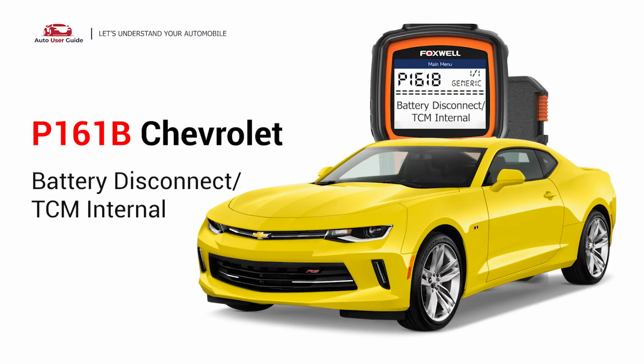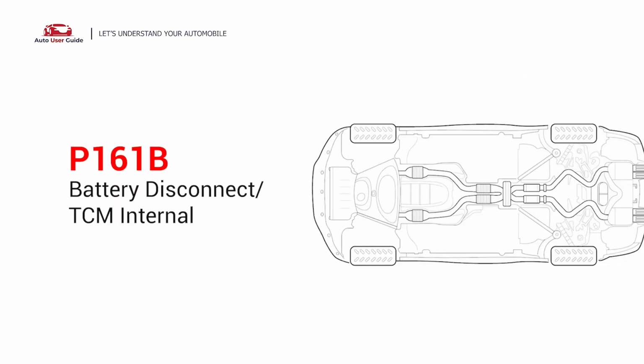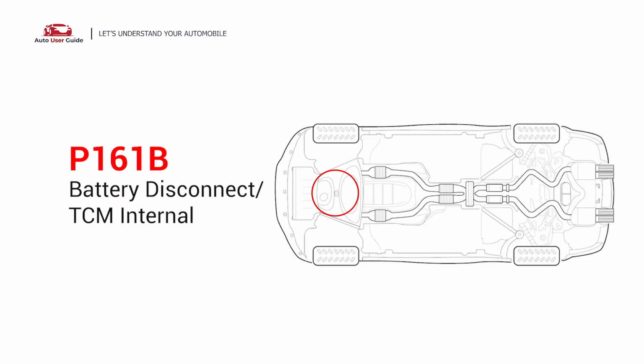This repair video for the P161B error code is specifically tailored for Chevrolet drivers. If your Chevrolet shows the P161B code, this is for you. It indicates that the vehicle lost power during the battery swap. When this happens, the PCM and TCM recognize the power loss and trigger the code.